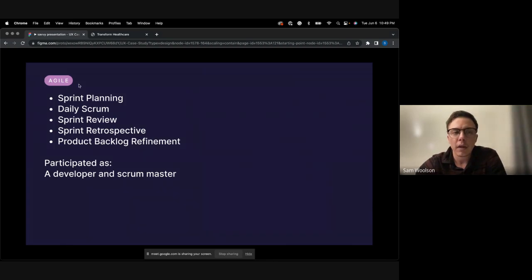I participated in agile ceremonies doing sprint planning, daily scrum or daily stand up, sprint review, sprint retrospective, as well as product backlog refinement. I participated as a developer for a majority of the time. In a small part, I was a scrum master.